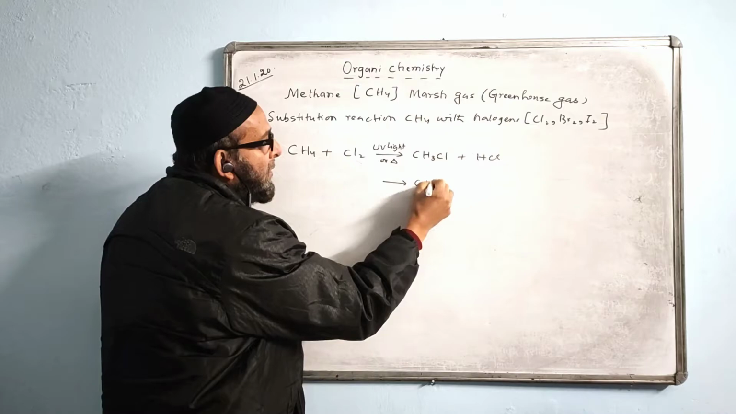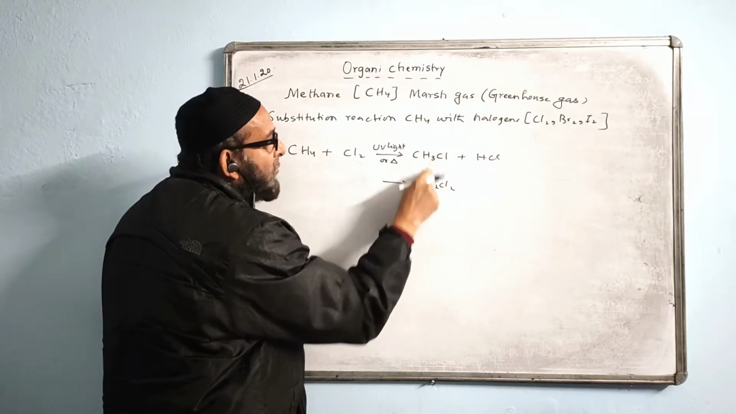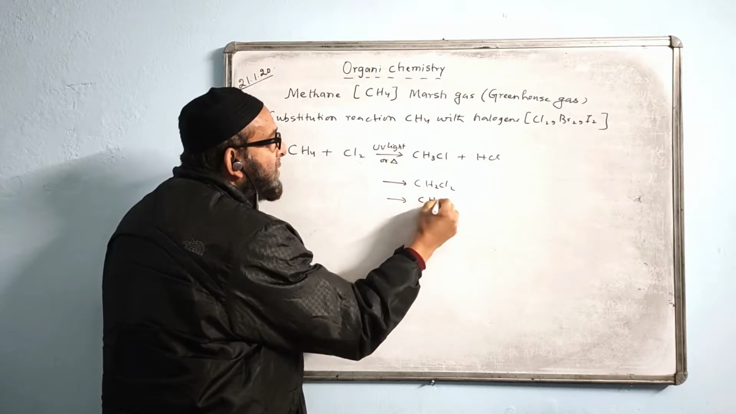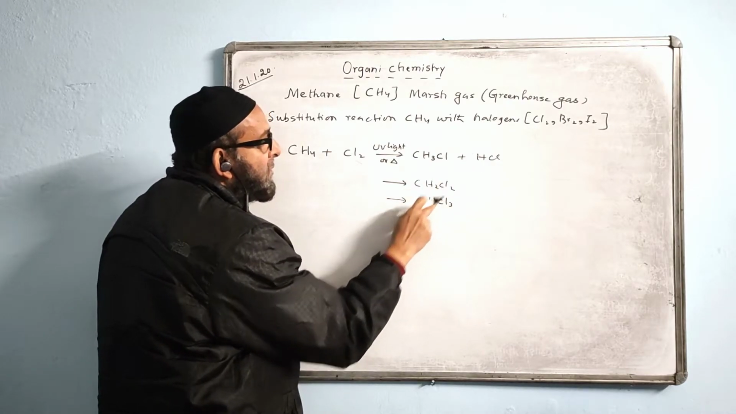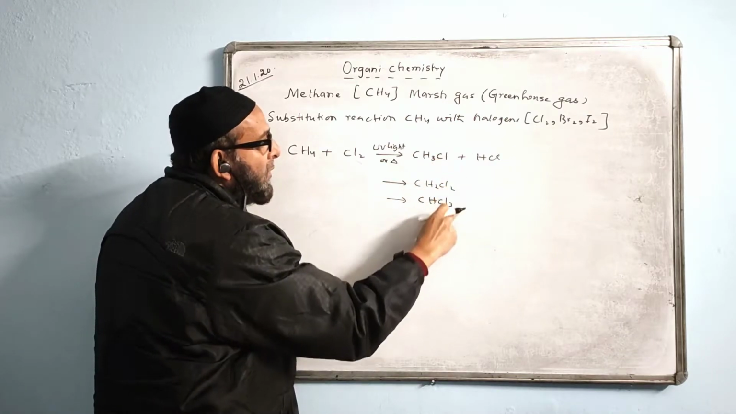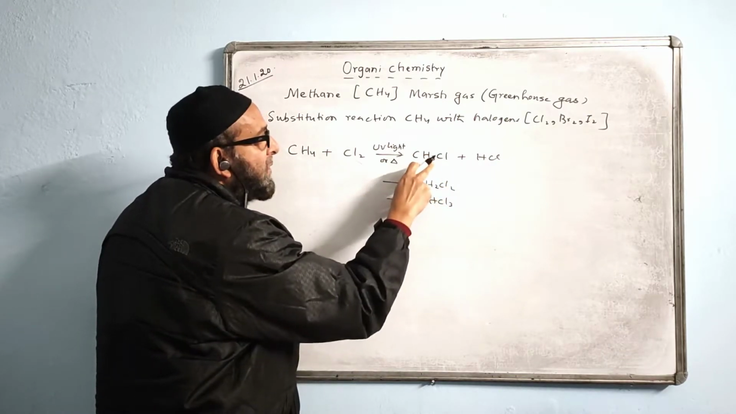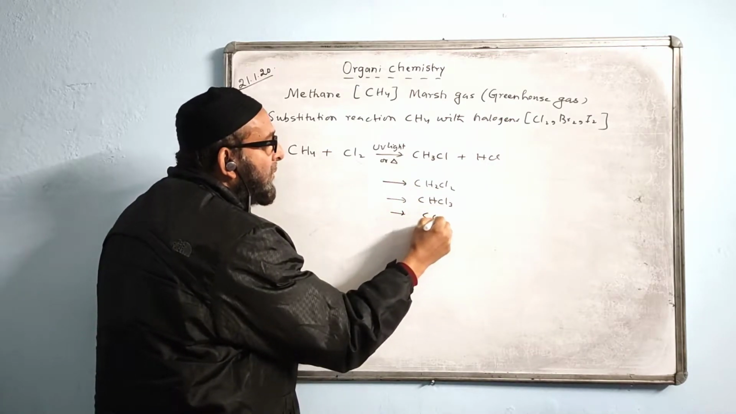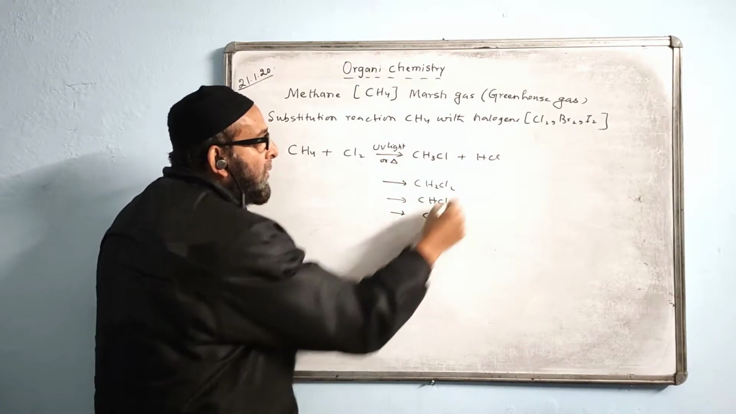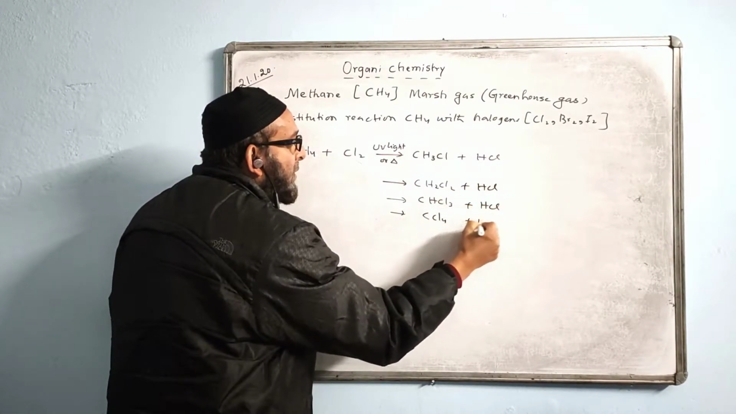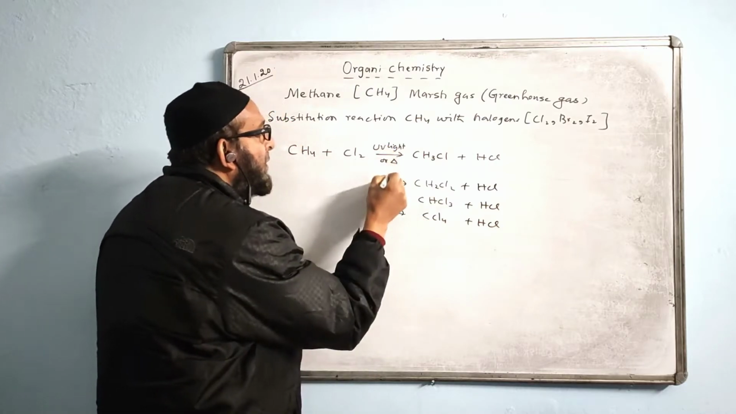Next time it will become CH2Cl2, one hydrogen less, one chlorine more. Next time it will become CHCl3, one hydrogen less, one chlorine more. The chlorine value is increasing 1, 2, 3 and the hydrogen value is decreasing. It was 3, now 2, now 1, now there is no hydrogen. It becomes CCl4. Plus HCl, we write every time, plus HCl, plus HCl.